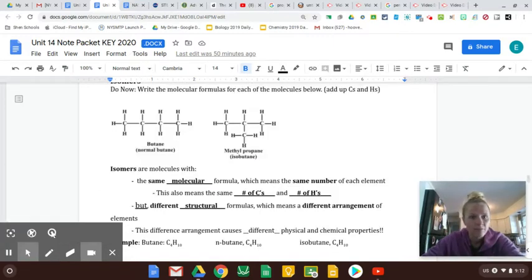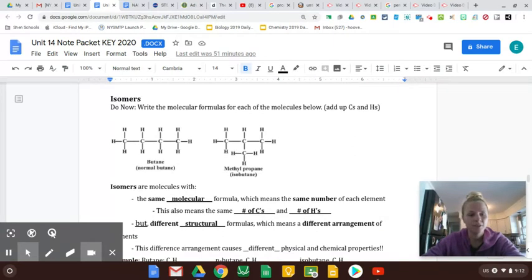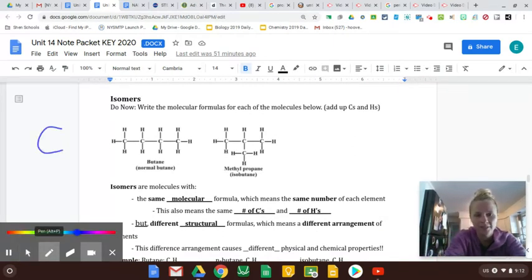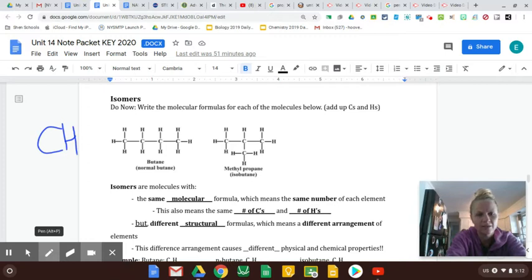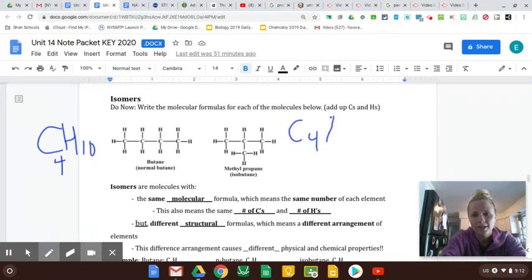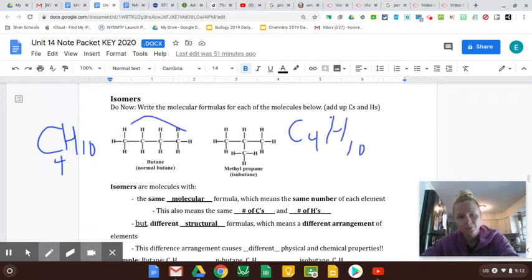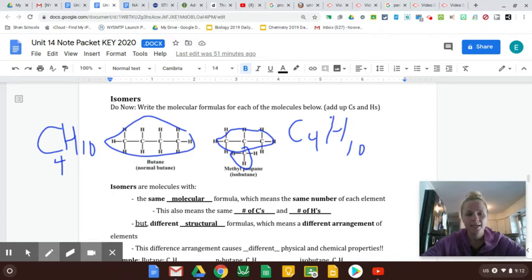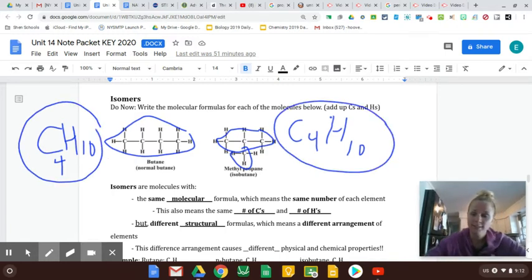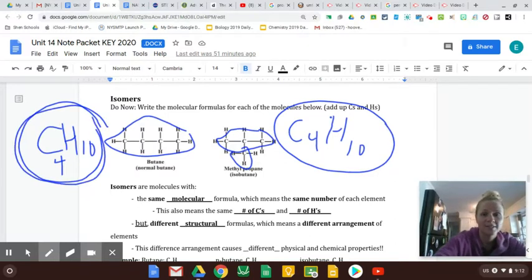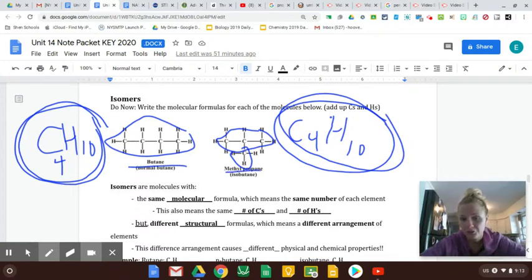All right, and then lastly is just isomers. Isomers can have the same formula, like this is 4 C's and 10 H's, and this is C4 and 10 H's. But you can see this one is butane, and this one is propane with a methyl group. So sometimes just the formula can be deceiving, and it doesn't give enough information. We call those isomers when something has the same exact molecular formula, but its actual structure or structural formula is different.